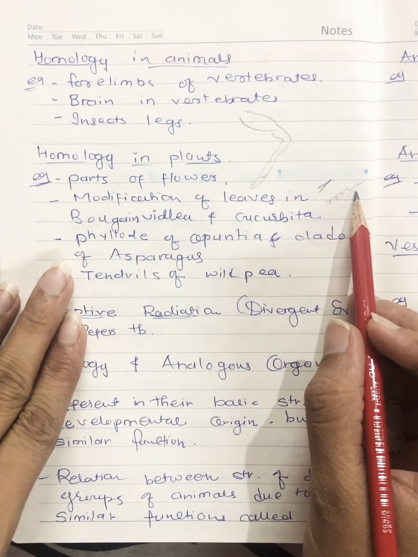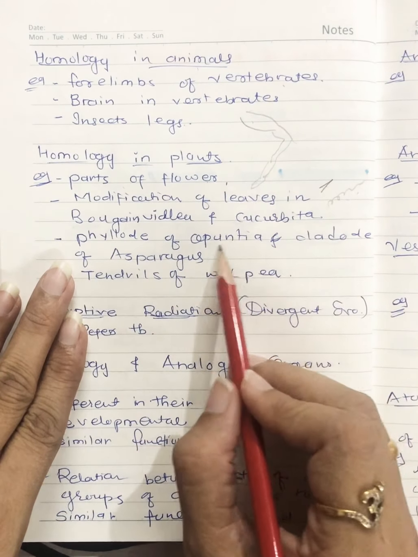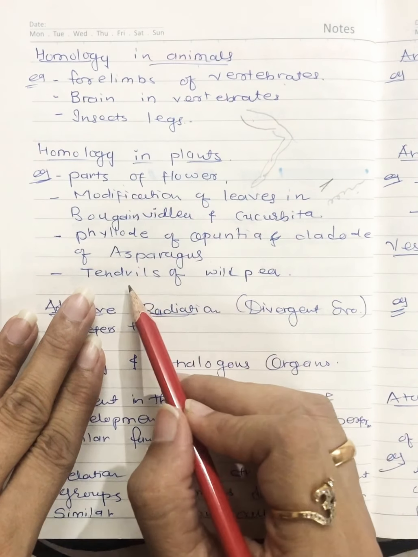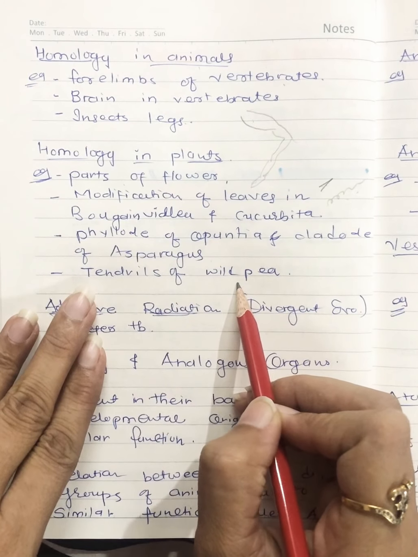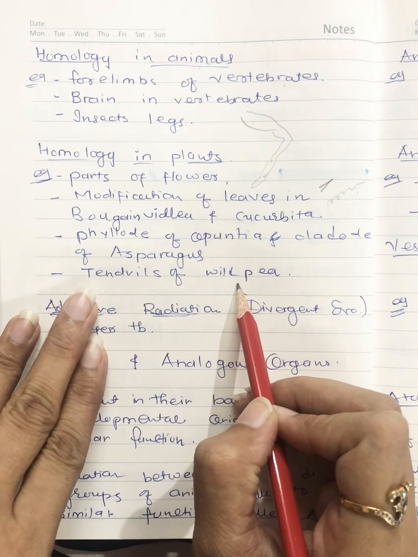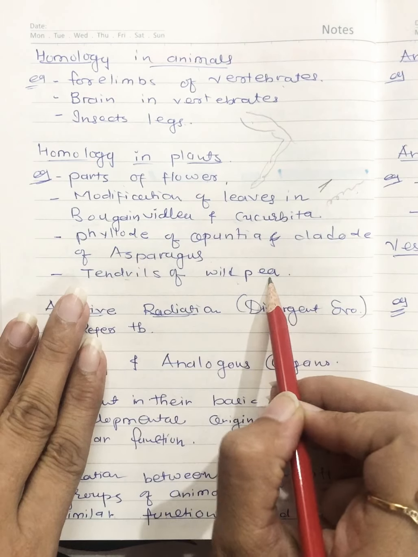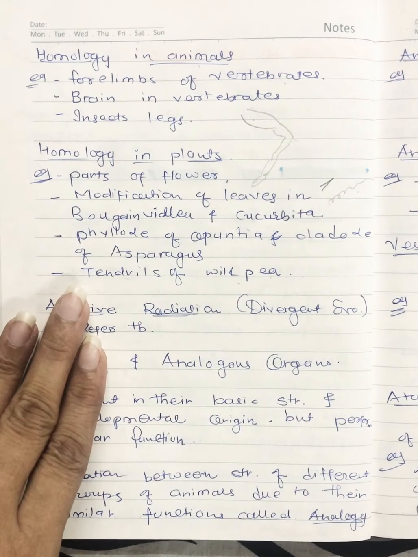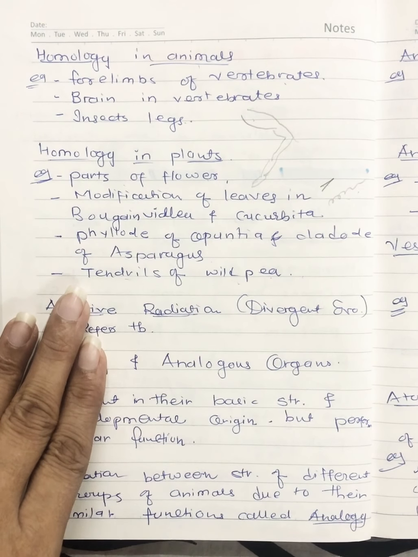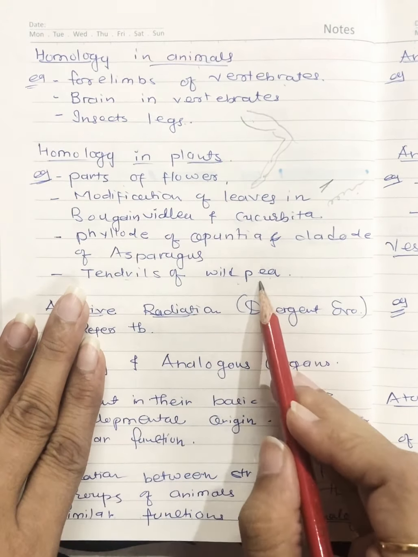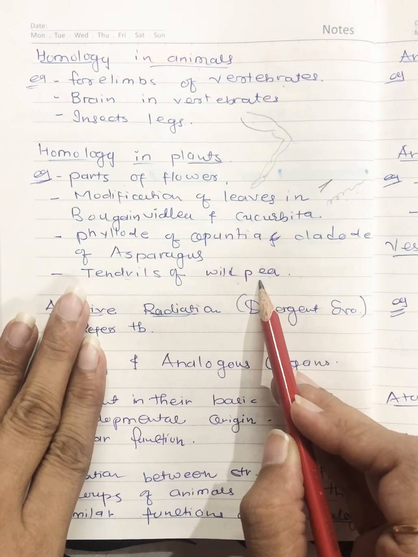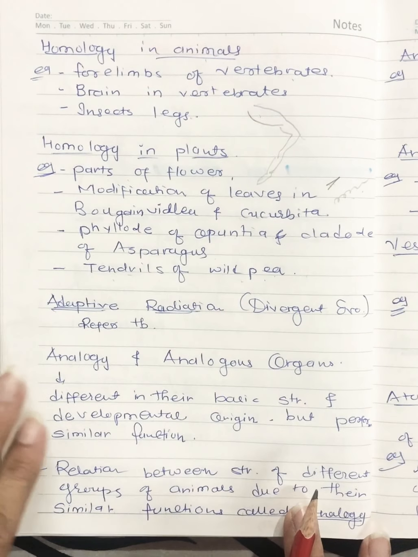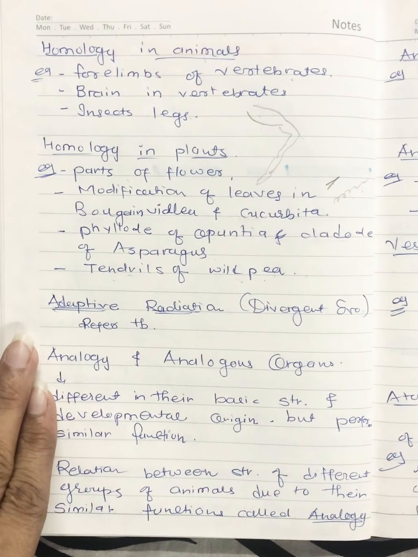Then another one is phylloclade of opuntia and cladode of asparagus, and last one is tendrils of wild pea. Tendrils of wild pea are homologous to leaves only. It is similar to those leaves. So both have the same structure but different function. The leaf does photosynthesis and tendrils are for support, right? So that is all about homology.